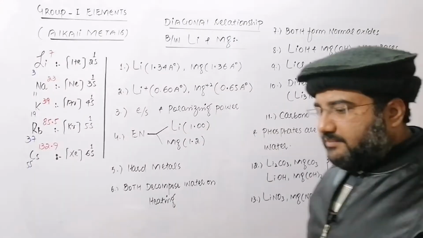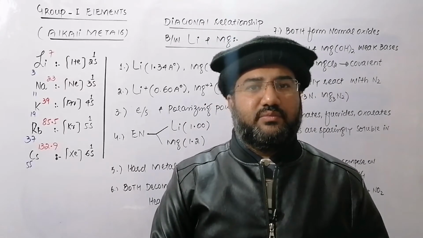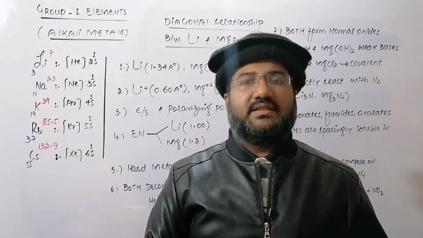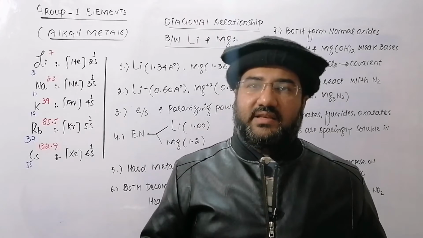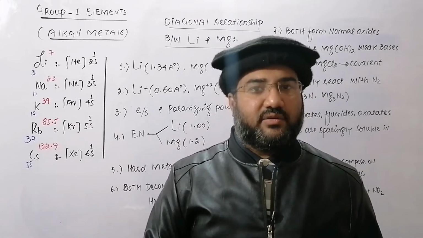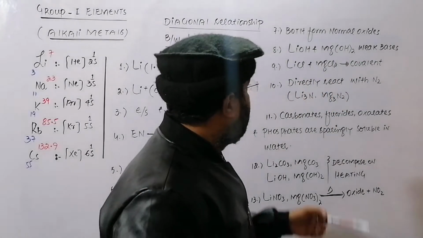Lithium is the alkali metal that only forms the normal oxide, while sodium, potassium, rubidium and cesium can form peroxide, and potassium, rubidium and cesium can also form superoxide. But lithium forms only normal oxide, and magnesium also forms only normal oxide. So in this respect, they are similar to each other.